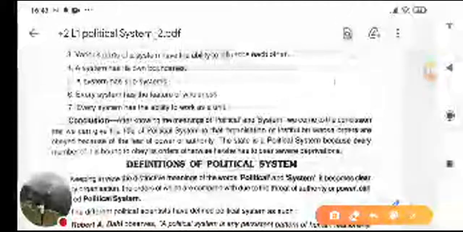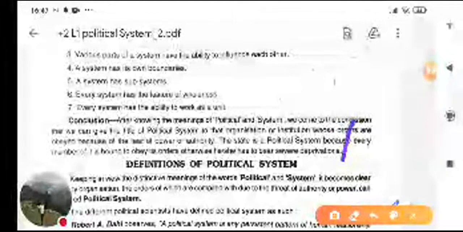So state is a political system because every member of it is bound by order. Otherwise, there will be deprivations, punishment, right? So this is how we define political system. Hopefully, you understood what political system is.